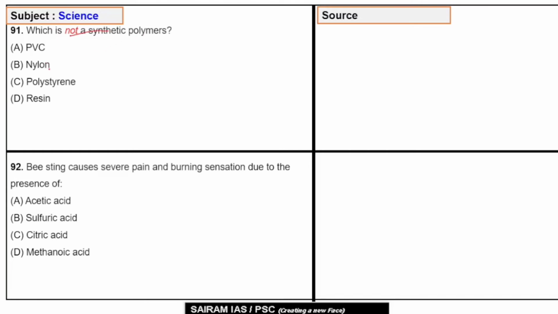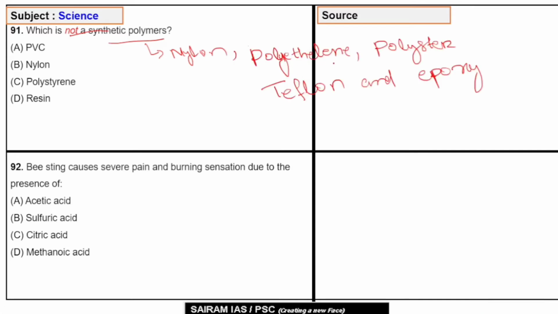Option A, PVC, B, nylon, C, polystyrene, and D, resin. Synthetic polymers are derived from petroleum oil and made by scientists and engineers. Examples of synthetic polymers are nylon, polyethylene, polyester, Teflon and epoxy. So if we go by the options, we will eliminate nylon because the question says not a synthetic polymer. Polystyrene is also a synthetic polymer. Now options A, PVC, and D, resin are left.